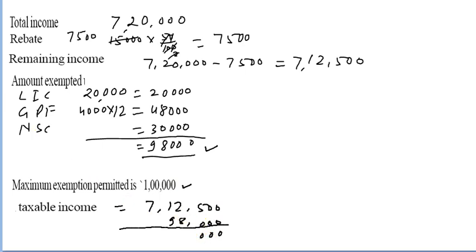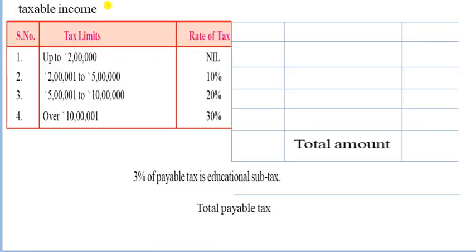So we get 0 0 0, not 0, it will be 5, 0 0, and here is 5, and here is 12 minus 8, that is the 4, and here is 10, 10 minus 9, that is the 1, and here is 6. So we have to write here 6,14,500. So 6,14,500 is your taxable income.